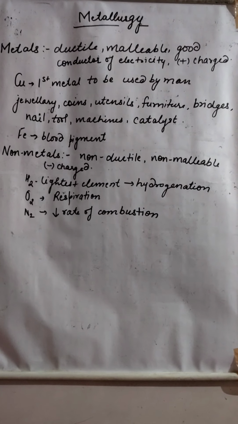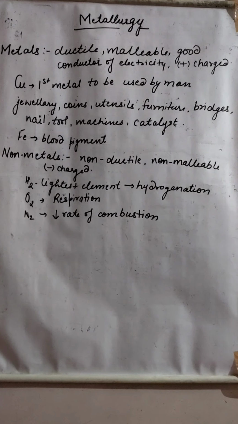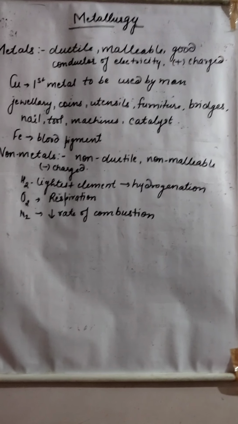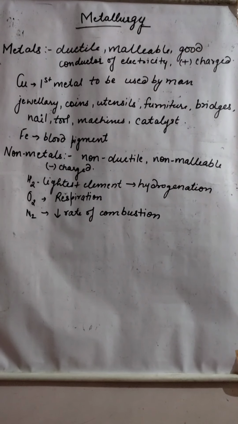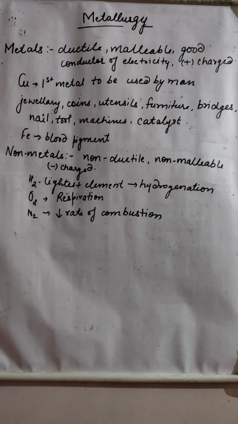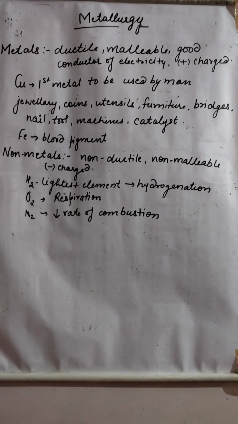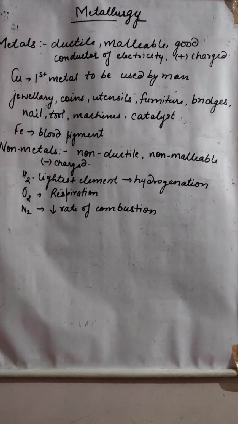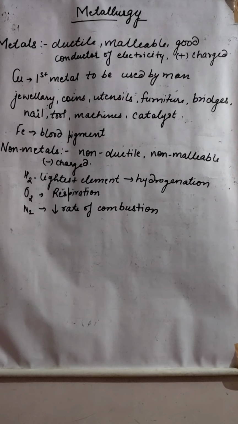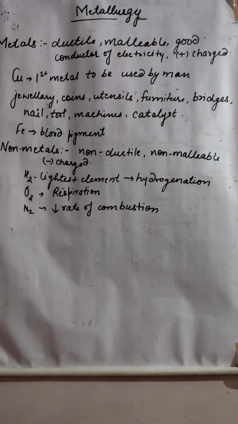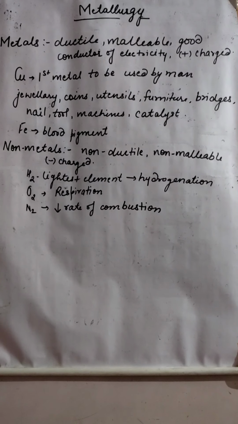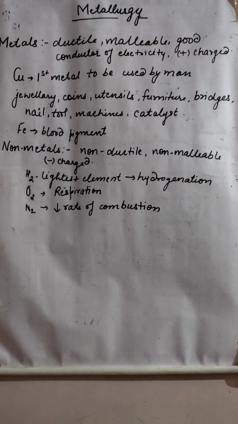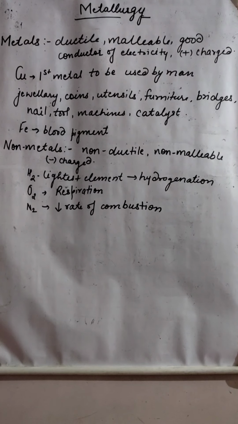So what are metals? Metals are those that are ductile. Ductile means that they can be drawn into thin wires. Malleable means that they can be drawn into thin sheets. They are good conductors of electricity and they are positively charged. Copper was the first metal to be used by man, and the rest like aluminium, silver, gold have been used from the ancient times.